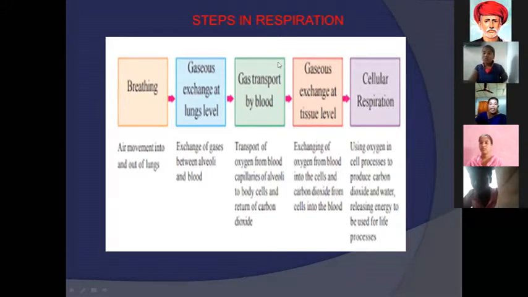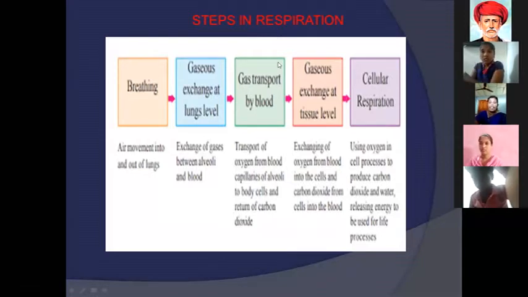Inhaled gas is oxygen, exhaled gas is carbon dioxide. The exchange of gases is the movement into and out of the lungs. Once inhale, once exhale, this process is called breathing. It is the air movement into and out of the lungs, the exchange of gases. Okay.